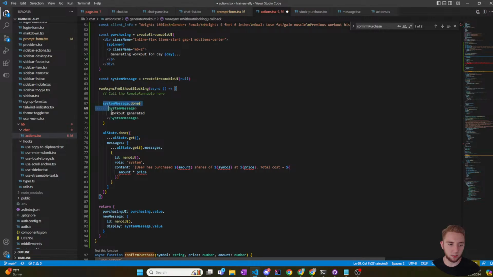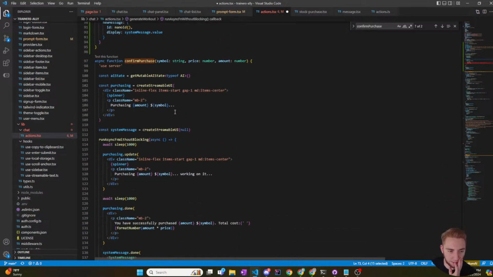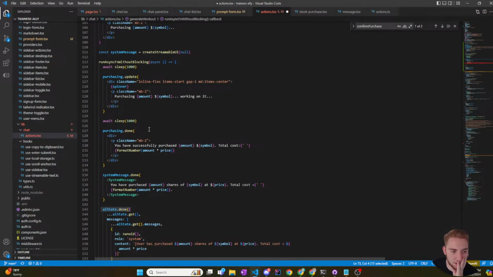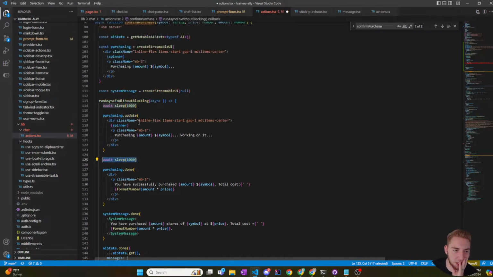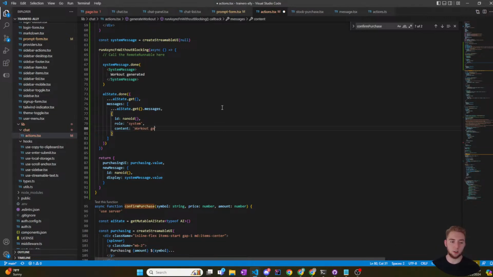So yeah, this happens once the, I guess, when is this called? How do I know this is called after the graph is done executing? That's my next question. Well, I guess, yeah, because I just await the output of the stream here. So that makes sense. Okay, so at this point, I know that the workout is generated, and then I update the AI state by changing the messages by just adding one new message. And I'll just say workout generated for day.